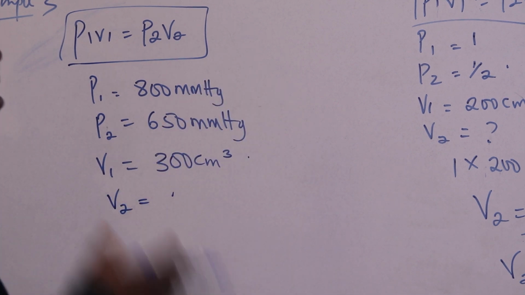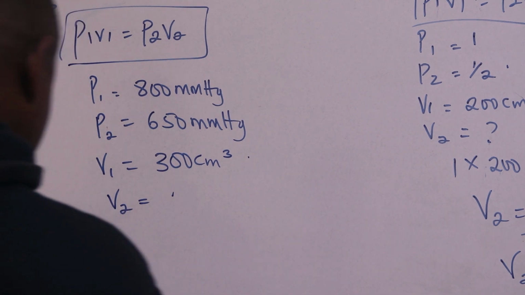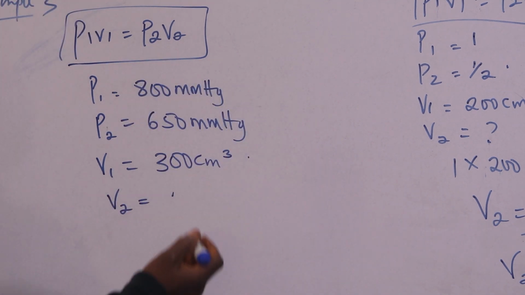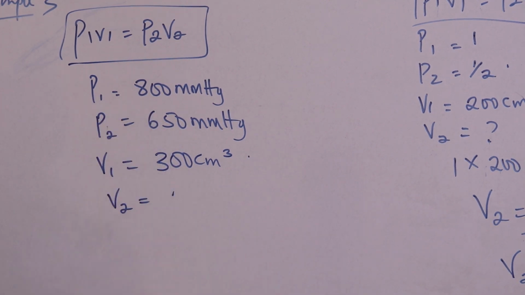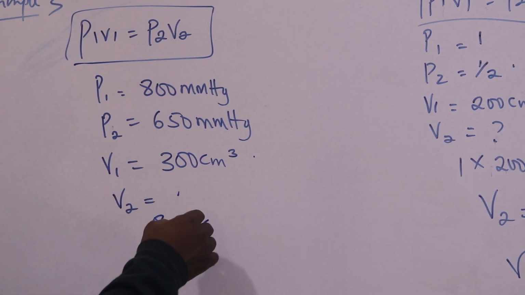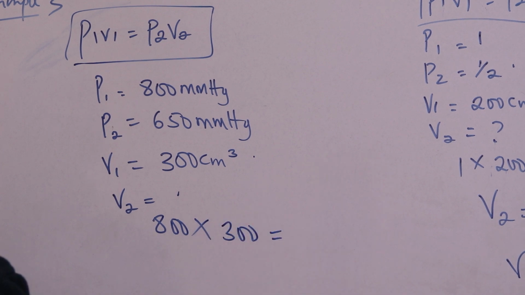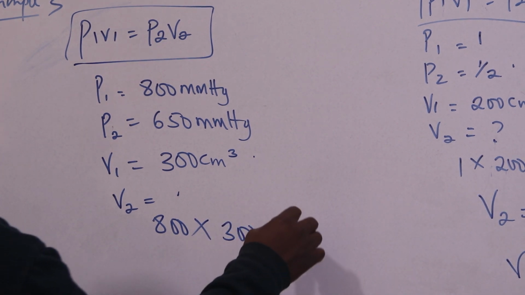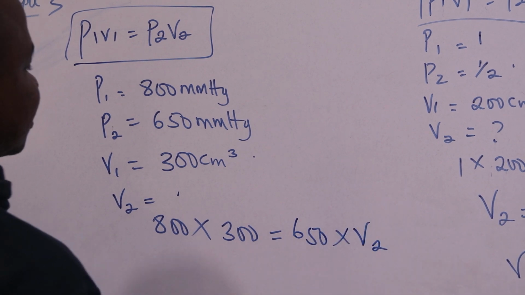So can we quickly calculate this using this particular formula? Let's calculate together. Let's substitute respectively the values of the parameters we have. Our P1 is 800 multiplied by V1, which is 300, equals P2, which is 650, that's a reduction, and V2.